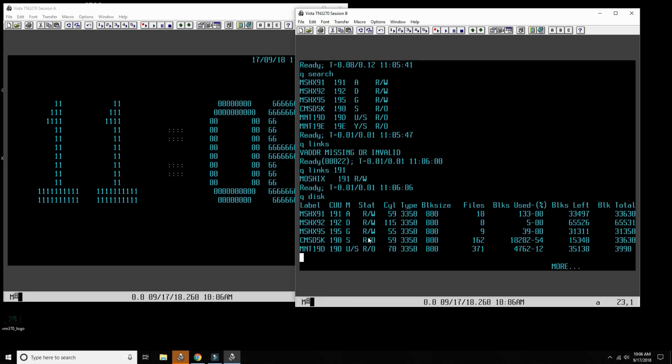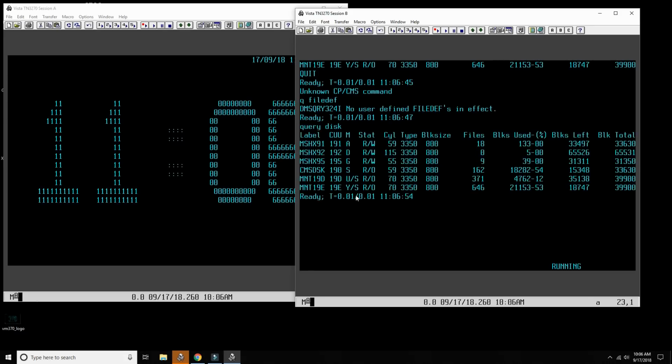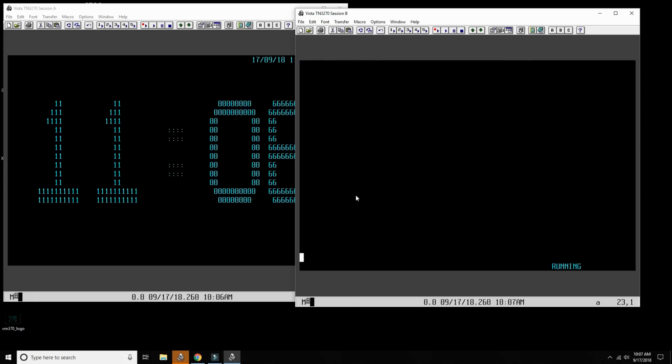Okay, then we can do query file definition. So there's no file definitions in place. We saw already query disk, and that's just query time. Shows the time. So those you should know. And then you should also realize that if you start working with other users on the same system, sometimes they will write something and will send you a message, hey, go read it.